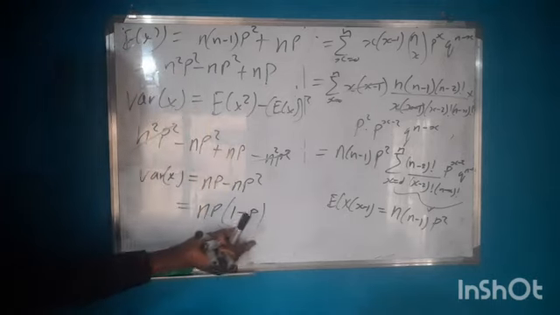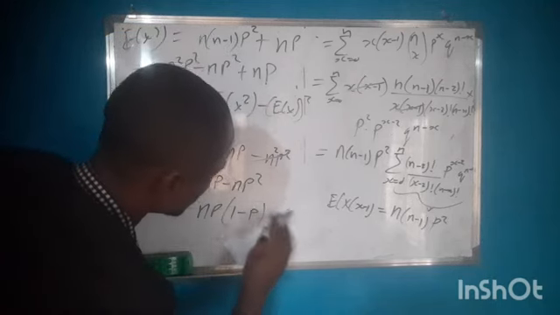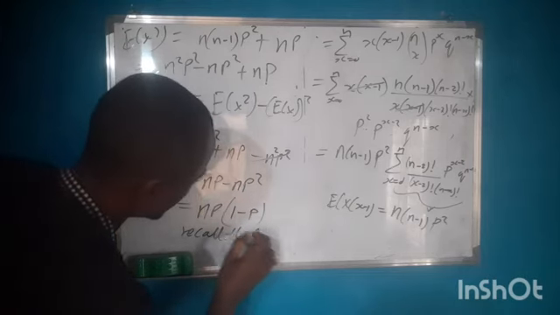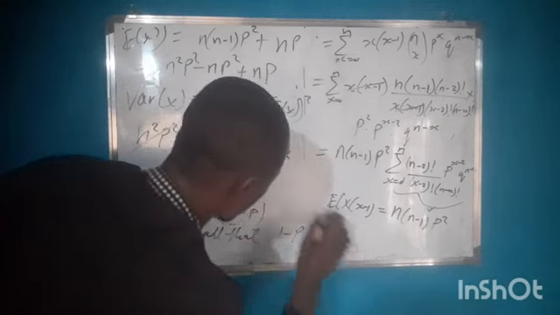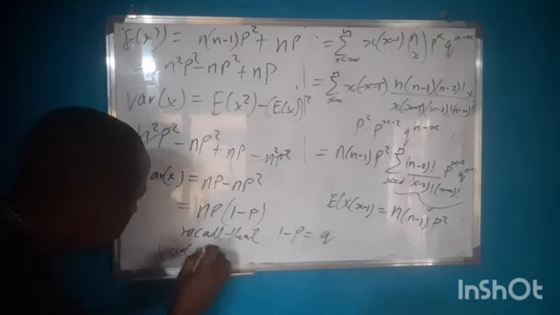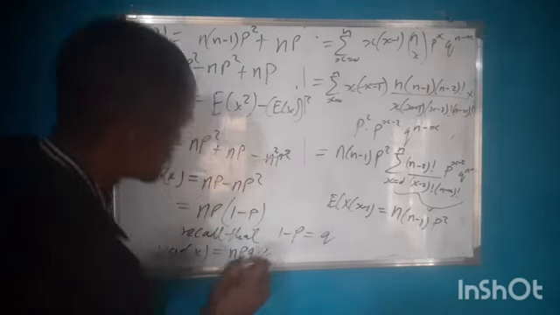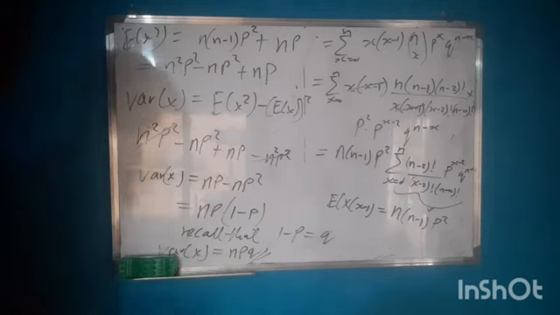Recall that 1 minus p is equal to what? q. So the variance of X is equal to npq. Proved. Okay, let's go to the moment generating function of a binomial distribution.